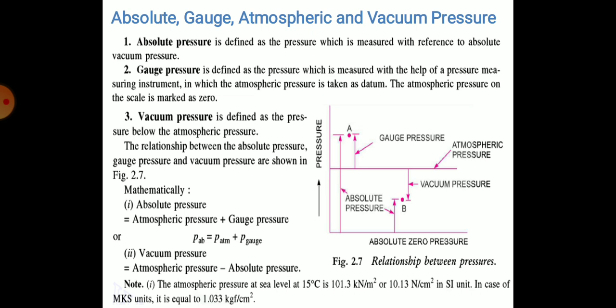Note that the atmospheric pressure at sea level at 15 degrees Celsius is 101.3 kilonewton per meter square, or 10.13 Newton per centimeter square in SI units. Or in case of MKS units, the atmospheric pressure is equal to 1.033 kg per centimeter square.